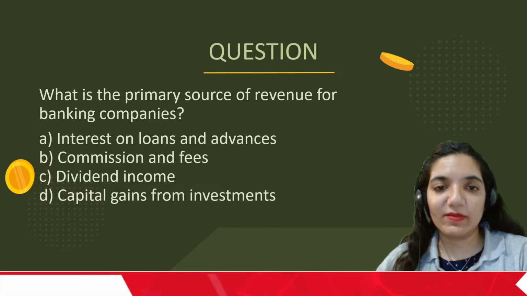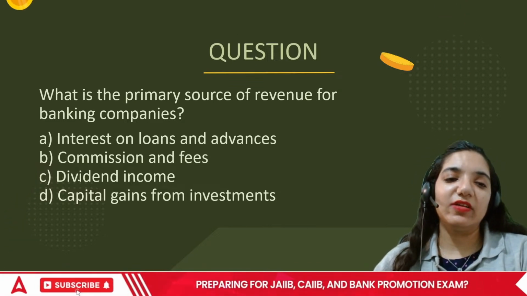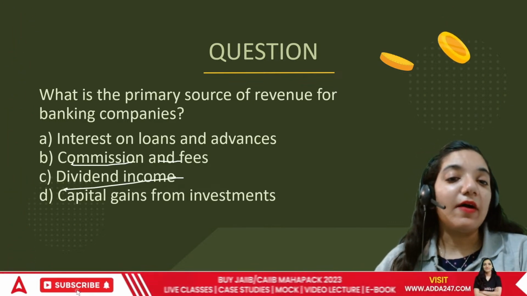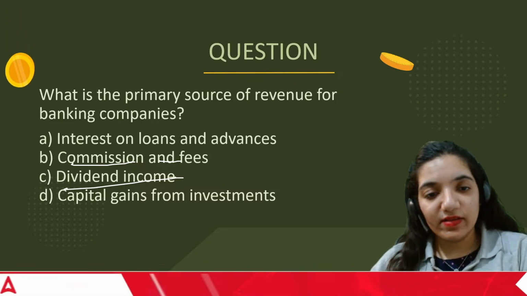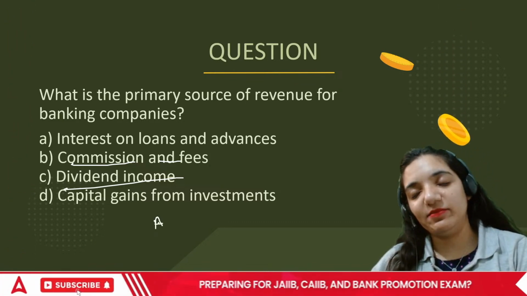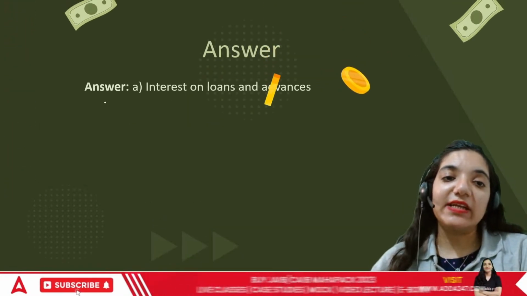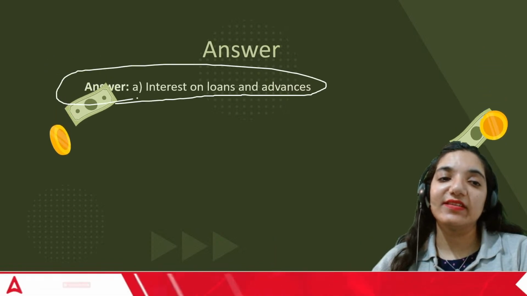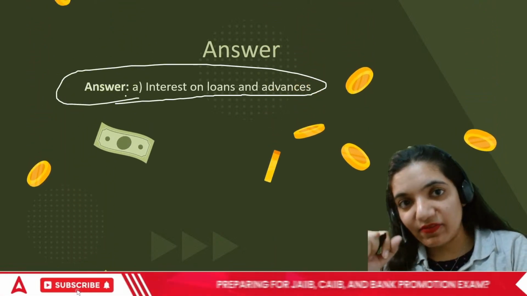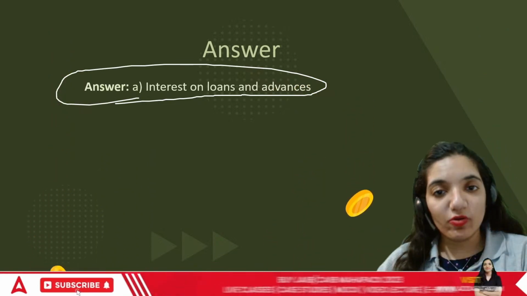Banks earn through multiple sources, but the fact still remains that everything else, the commission and fees that they earn, dividend income, happened after interest. The banks were basically formed to accept deposits and to provide loans. And they were making money through the interest differences. They would charge more interest and pay less. And the difference between that will help the bank to run and to grow further.